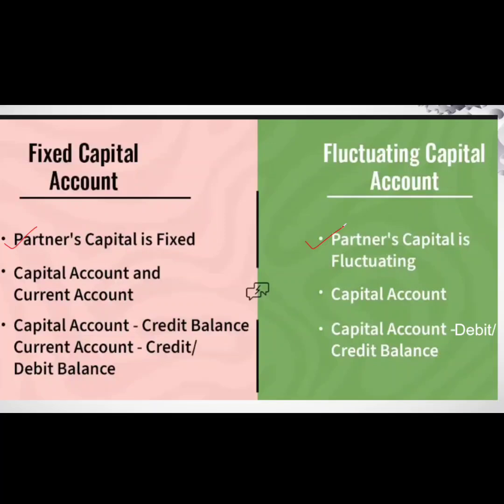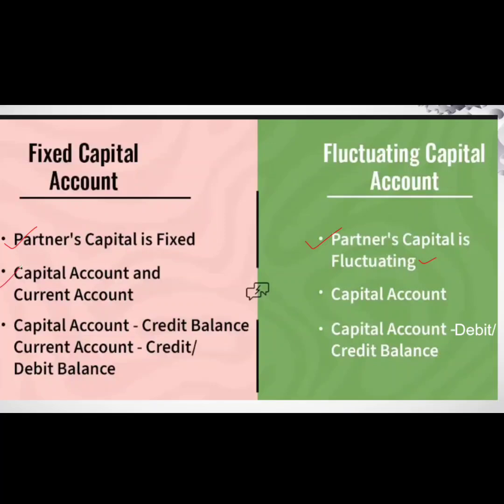Since under the fixed capital account we record only the capitals, they are fixed every year and will not change. Whereas in the case of the fluctuating capital system, we prepare only one account where adjustments as well as capitals are recorded. So the partner's capital account keeps fluctuating.